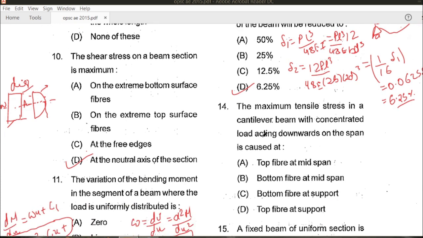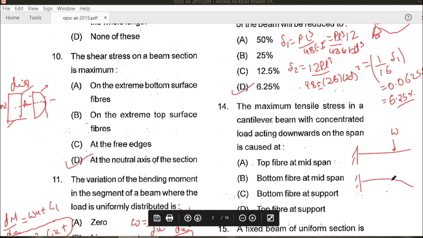Let us solve the next question, that is the 14th. The maximum tensile stress in a cantilever beam with concentrated load acting downwards on the span is caused by. If we can see, this is the cantilever beam, and if we put a load anywhere at this point, so this beam deflects